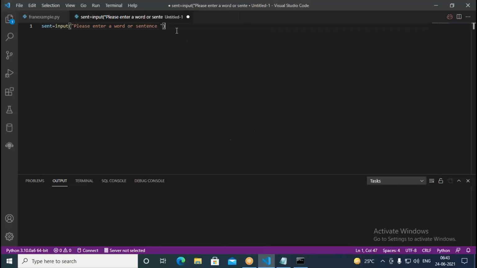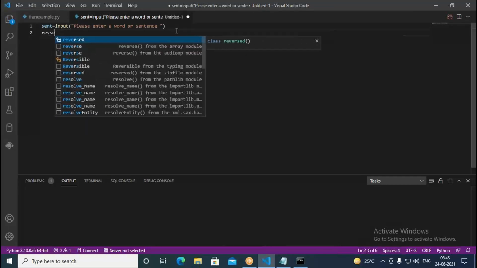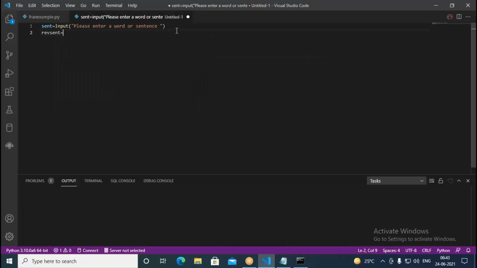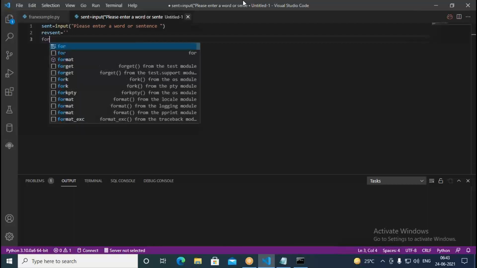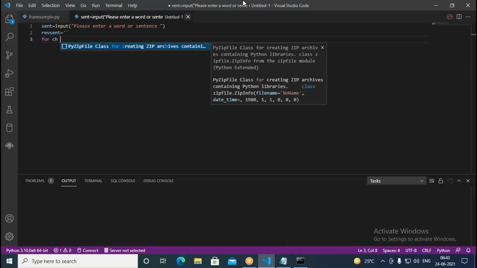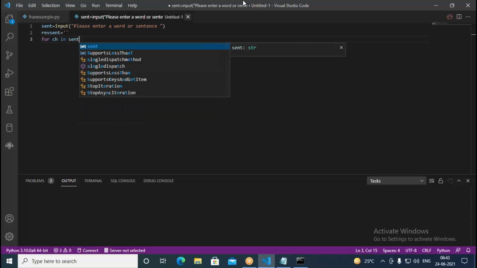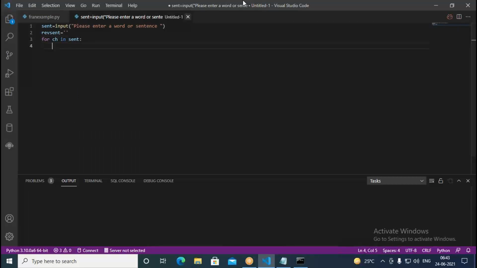Okay, then next thing is, I write here rev sent. It's nothing but reversed sentence. We assume like that. The next step in this is, I use a for loop. For, sorry, these brackets are not required in this. For, say, ch in sent. So with this, what happens, we can iterate over the characters of the given sentence or word.